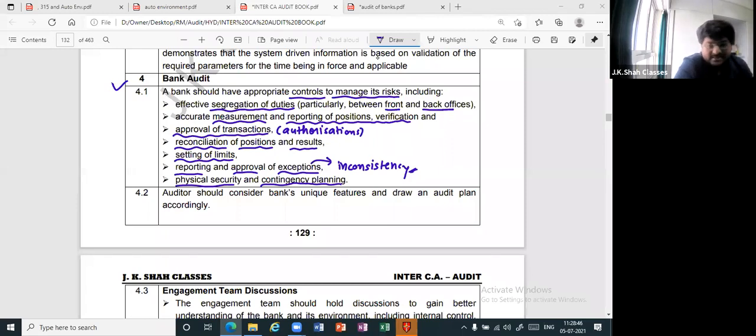Wow, fancy. Now listen, what do you mean by physical security and contingency planning? So simple. It means you should take security which is adequate. And what do you mean by contingency planning? Keeping basically the margin. That is the meaning of contingency planning, because there may be a fall in the value of security, no?